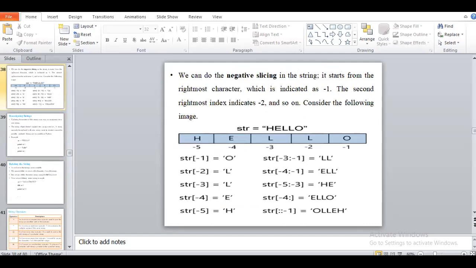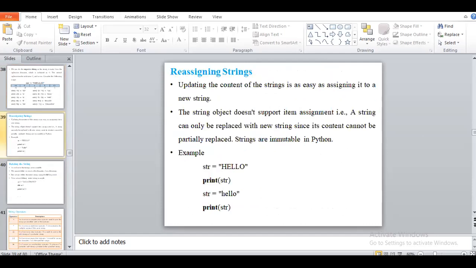Okay. So now we will move to the next operation, that is reassigning a string. You have to see the name itself: reassigning means we call it updating the string. Suppose I am setting the value of my string as hello, but now I want to reassign that string. The string object doesn't support item assignment. That is, a string can only be replaced with a new string, since a string is immutable in Python.